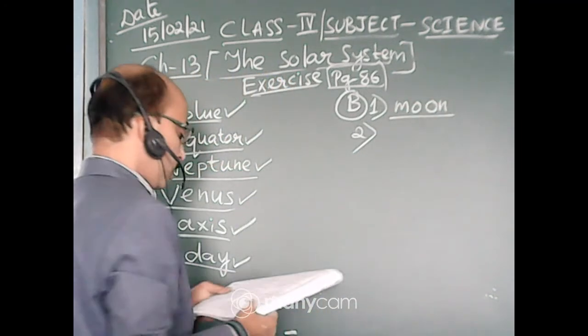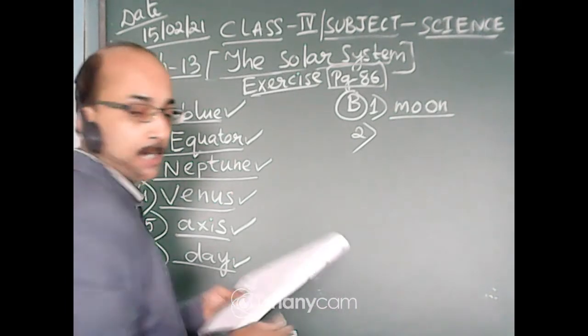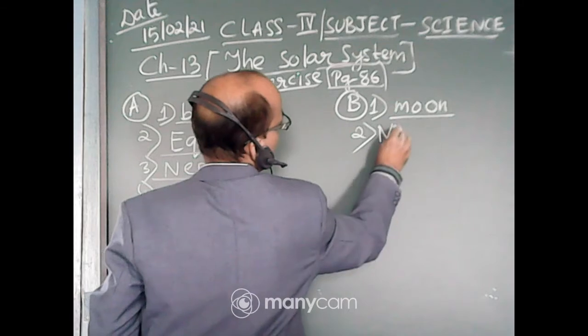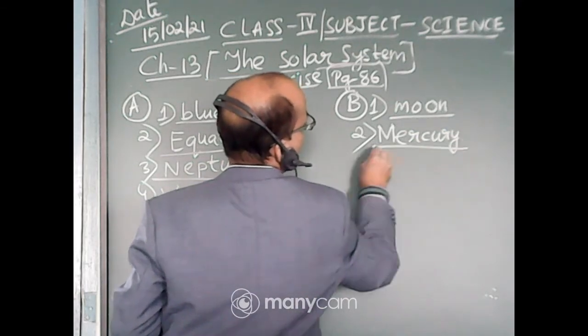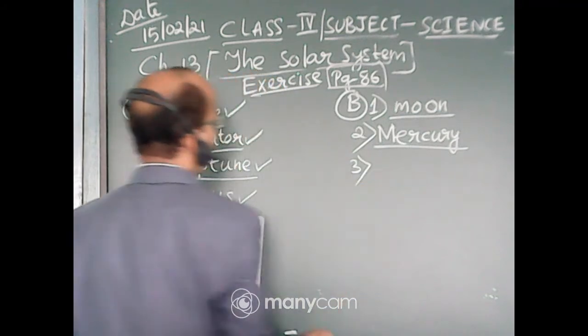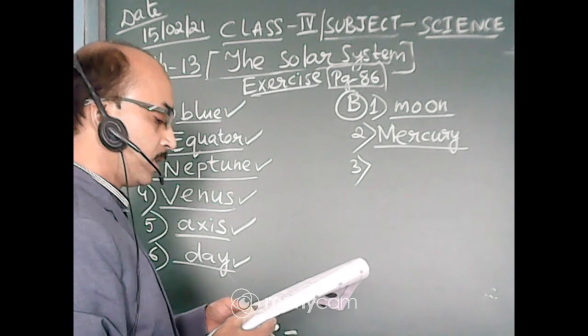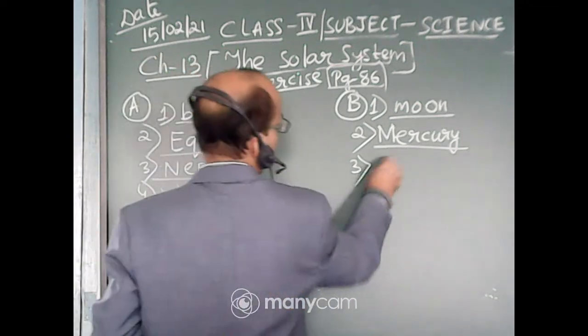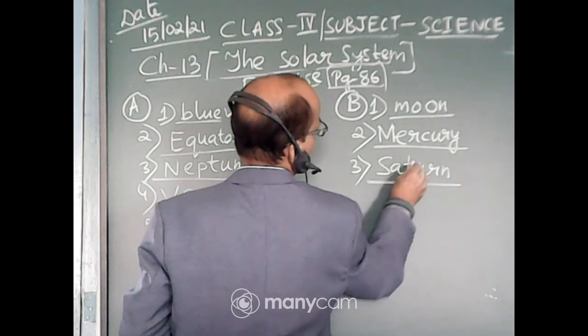Number 2, dash is the smallest planet. It is Mercury. Number 3, dash is the planet with rings around it. It is Saturn. Of course, Saturn, we know. Very beautiful to look at, rings.